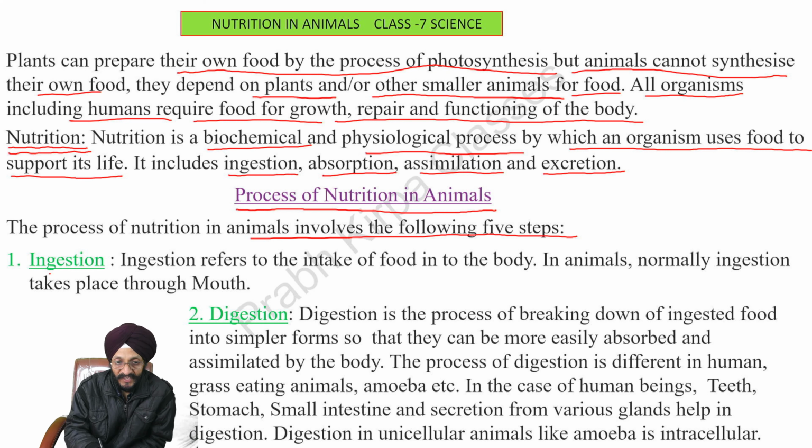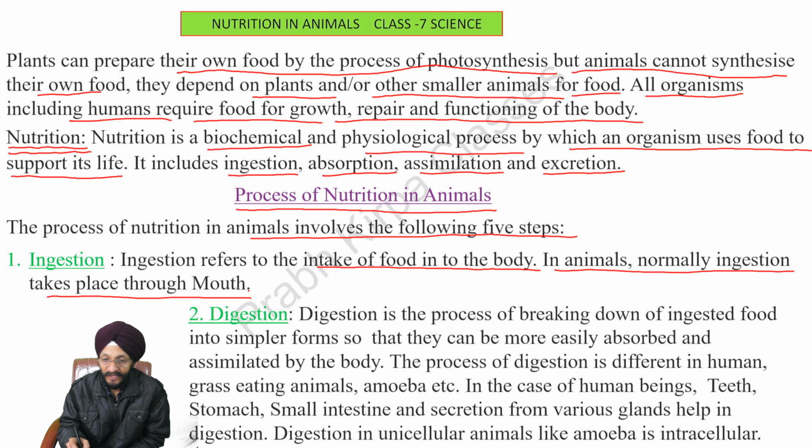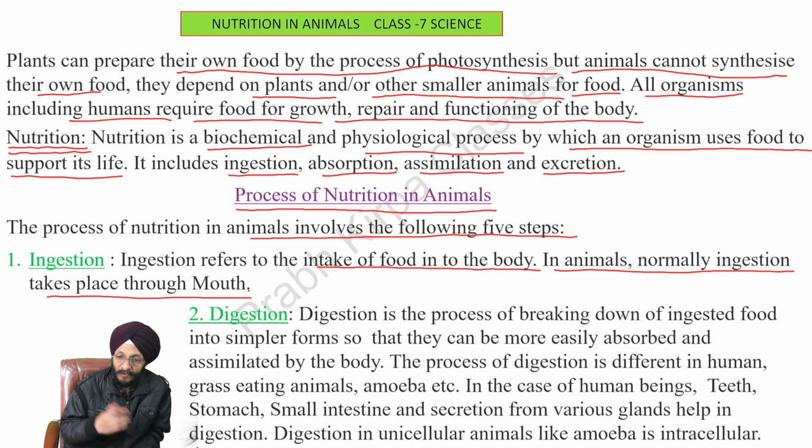Number 1, ingestion. Ingestion refers to the intake of food into the body. In animals, normally ingestion takes place through the mouth. As in the case of human beings, we also take food inside our body through the mouth. Digestion.